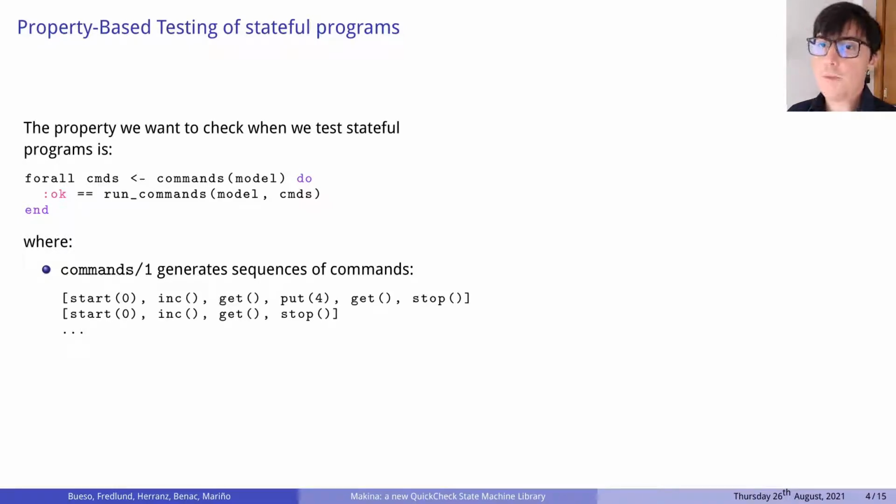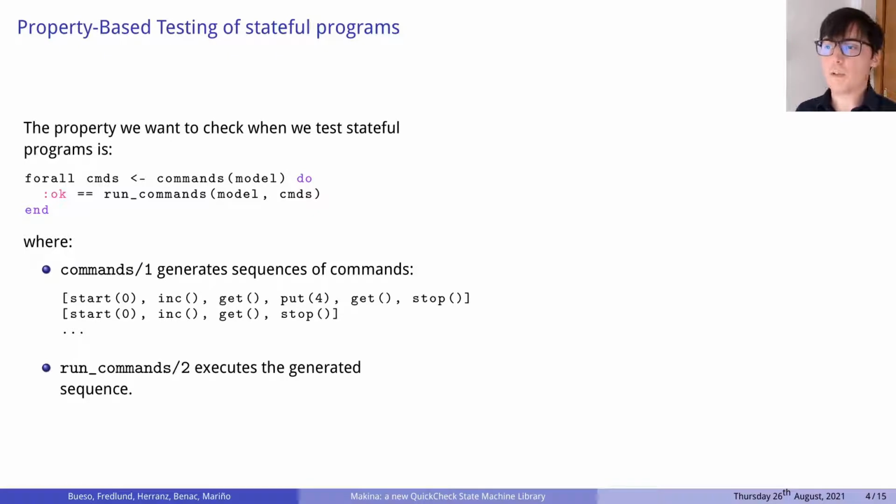The other part of this property is the function runCommands. RunCommands will execute the generated sequence against the program that we want to test. It will also check the result of every command execution against some predefined postcondition. Now let's take a look at how runCommands works.